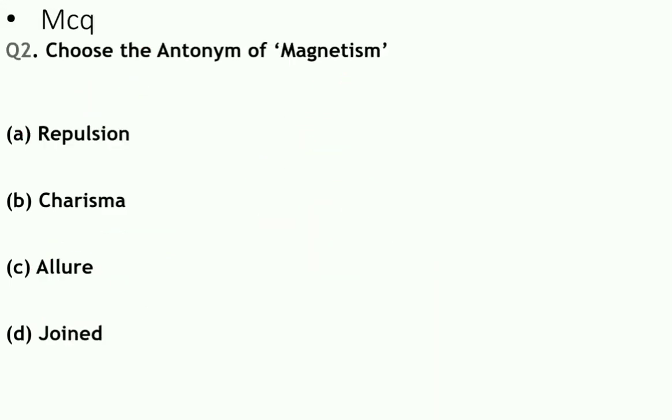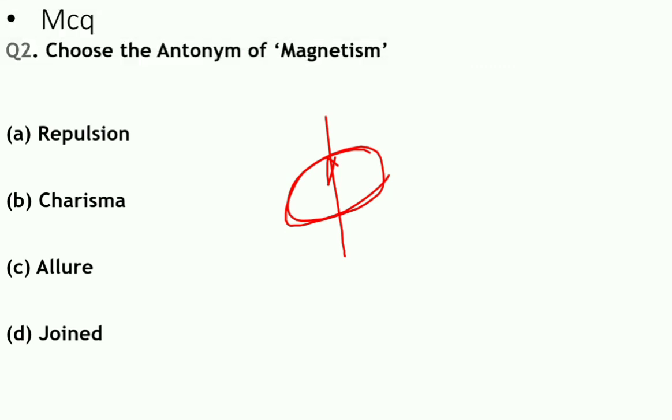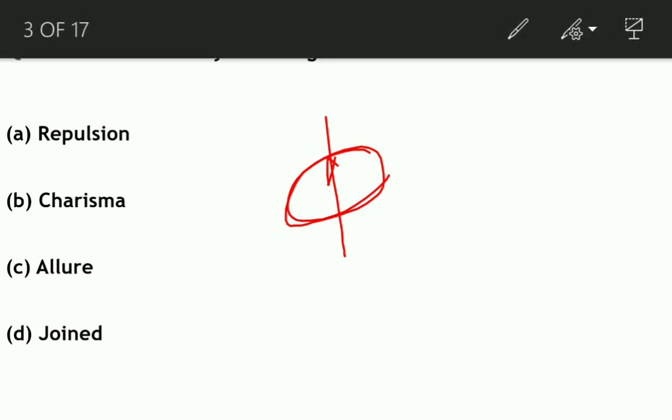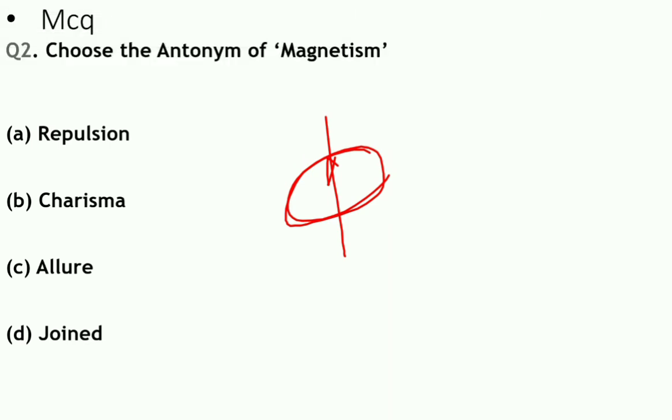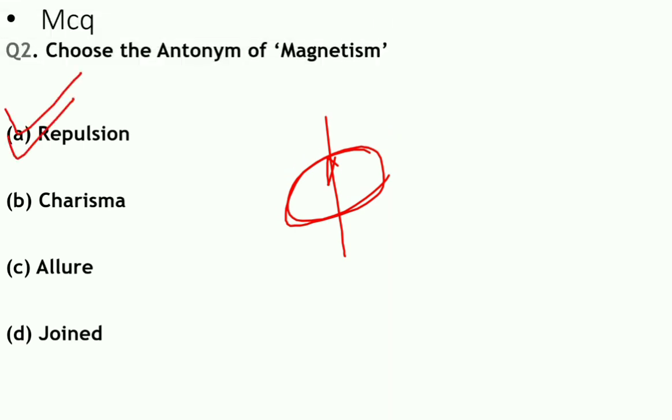Choose the antonym of magnetism. We know that magnetism is a phenomenon in which it produces motion when an electric charge is produced. Whenever electricity goes, magnetism is produced around its surface. It produces an attractive atmosphere. It means that the synonym of magnetism will be attractive. Here it is asking the antonym of magnetism. The answer will be repulsion. Okay, let us move to our next question.